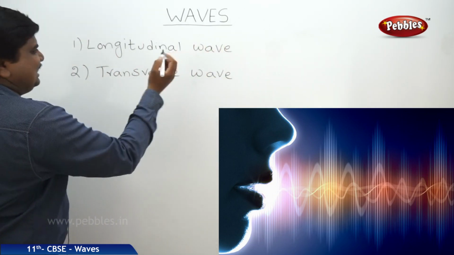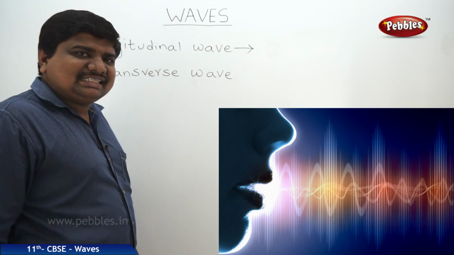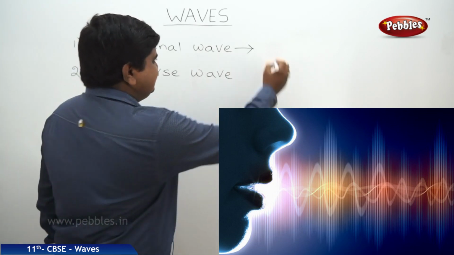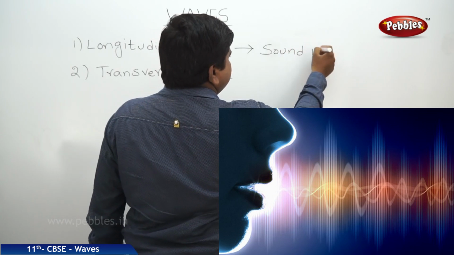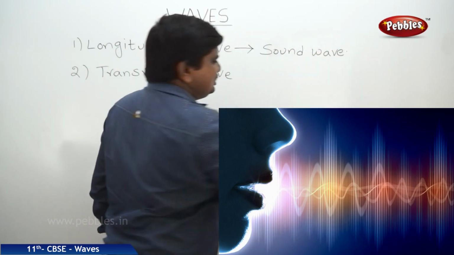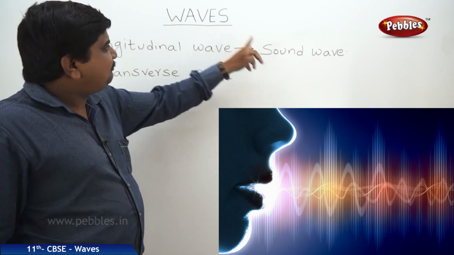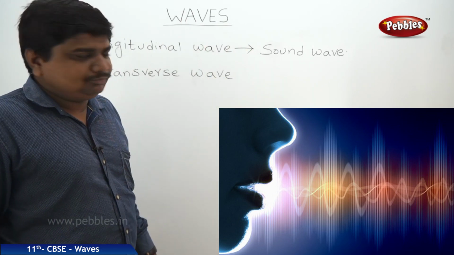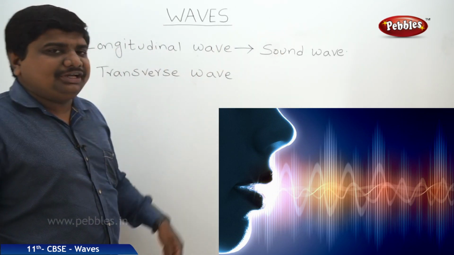Now we will discuss the examples of the longitudinal wave. The best example of the longitudinal wave is a sound wave. From this point, we can say that sound is also one of the forms of wave propagation. So, we are saying that sound wave is an example of the longitudinal wave.